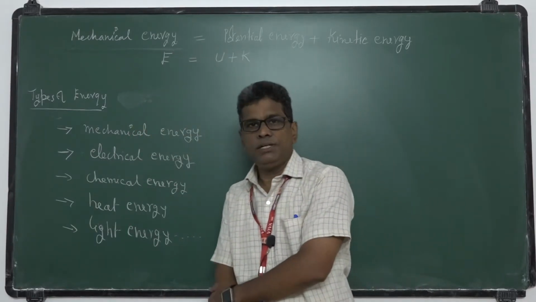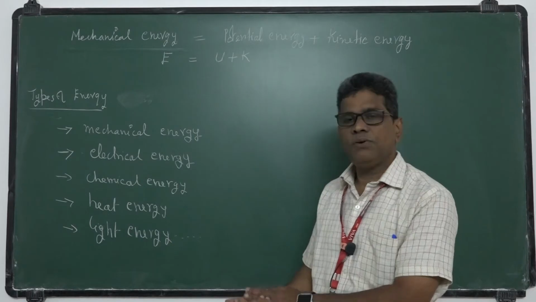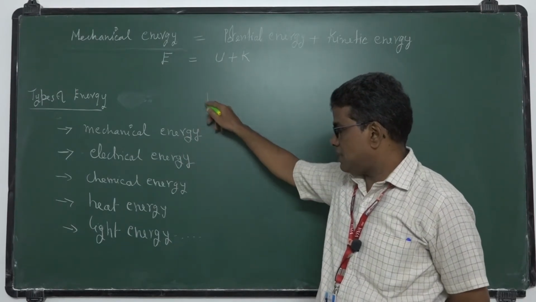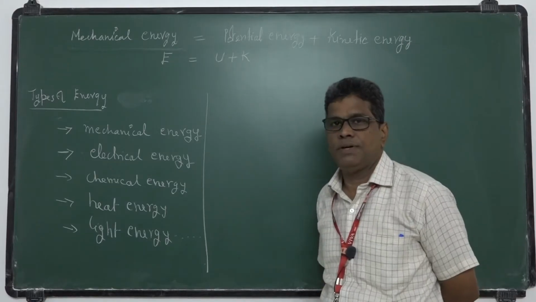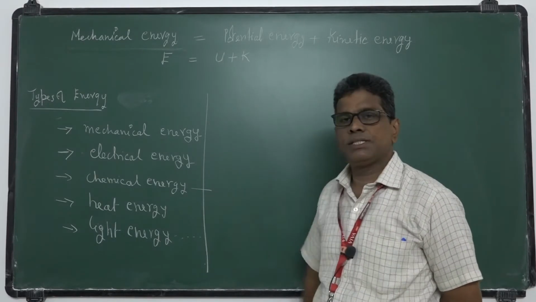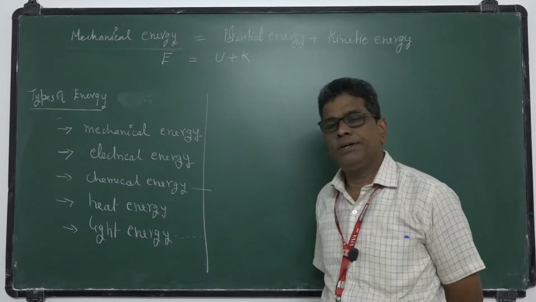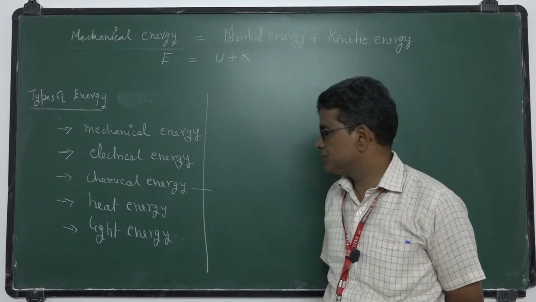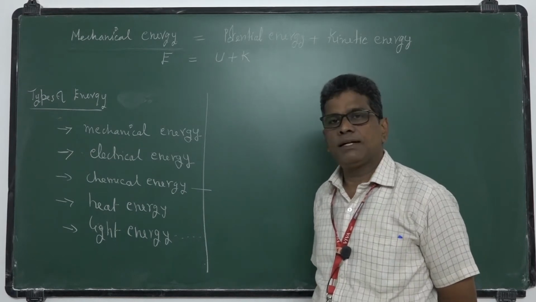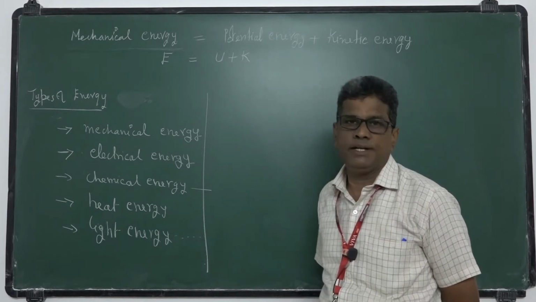Energy converts from one form to another form. In a battery, chemical energy is converted into electrical energy. In a heater or geyser, electrical energy is converted into heat energy.